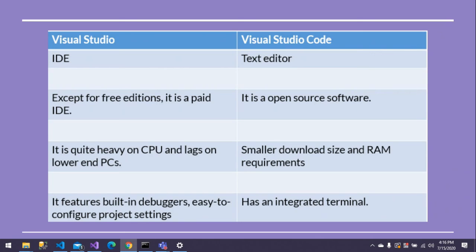If you use lower end PCs, just forget about using Visual Studio. And Visual Studio Code, you don't have to worry about PC requirements. It's very lightweight, and normally these kind of Electron apps are very lightweight, and very good to use. Visual Studio has built-in debuggers and easy to configure project settings, etc. Visual Studio Code has an integrated terminal, and also extensions, compilers, debuggers that you can install. These are the major differences between Visual Studio and VS Code.